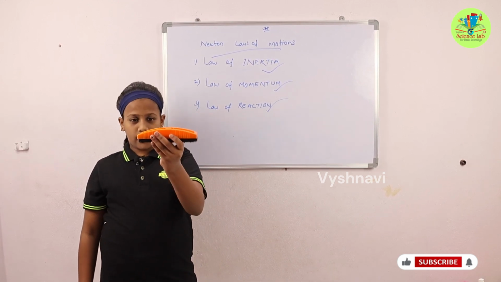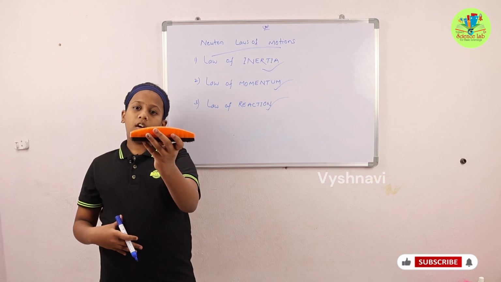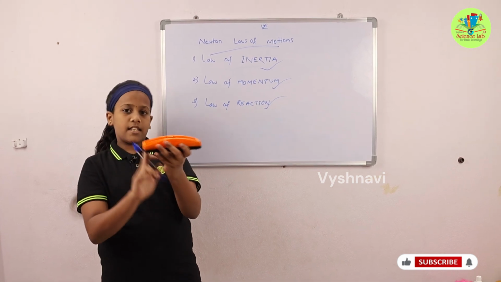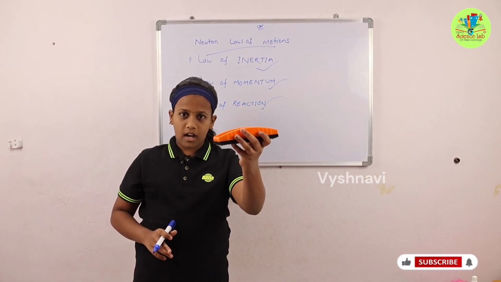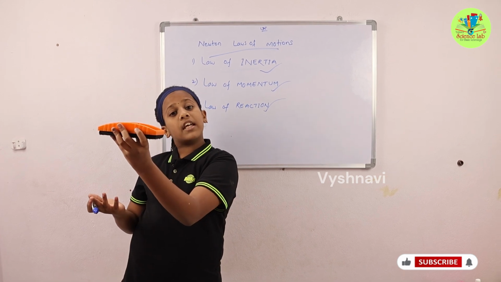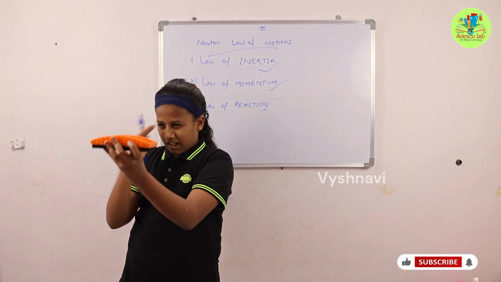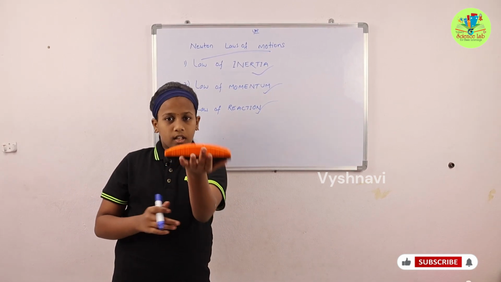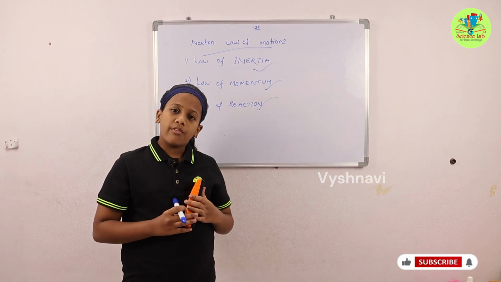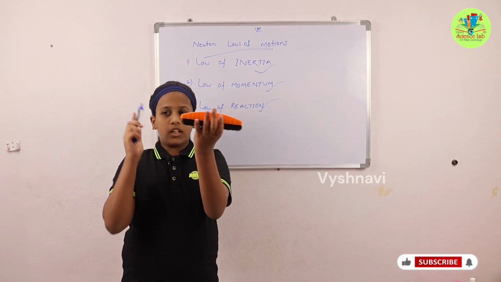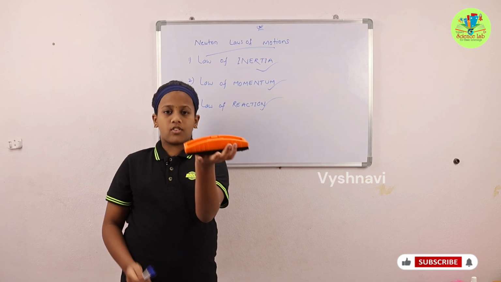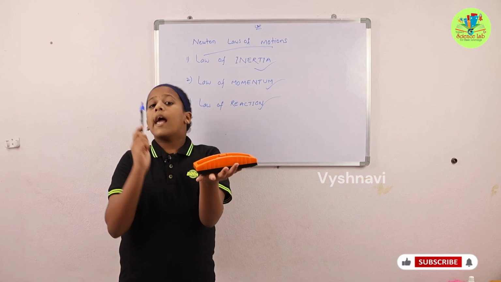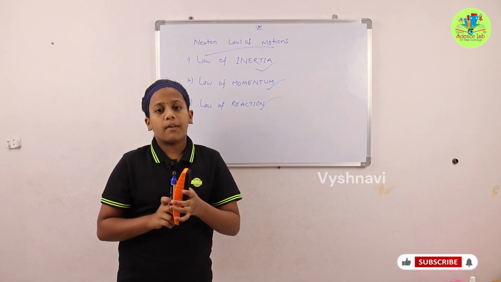This is the resting car. How can we say that it is a resting car? By observing it, we can say that it is in the resting position. This is the same car, but it is moving. How can we say that? Because it is moving, we can observe that and say it is a moving car. This is the same car in the resting position. And what is external force? This is the external force and this is the resting car. When external force is added to that body, it moves.